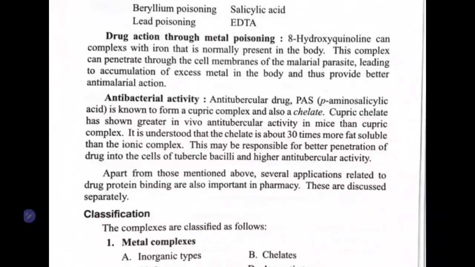Then we have antibacterial activity. The anti-tubercular drug PAS, para-aminosalicylic acid, is known to form a cupric complex and also chelates with the copper ion.